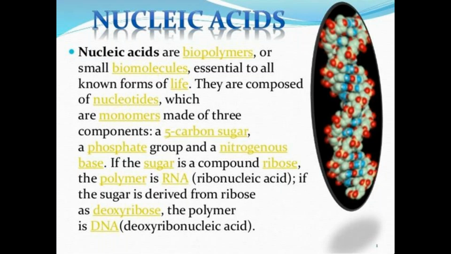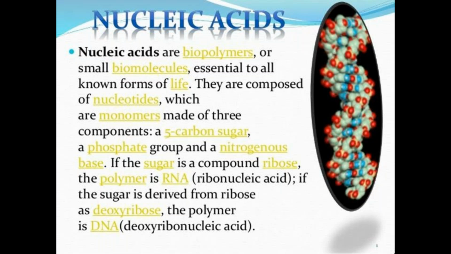These nucleotides act as monomers and contain majorly three components: a 5-carbon sugar, a phosphate group, and a nitrogenous base.